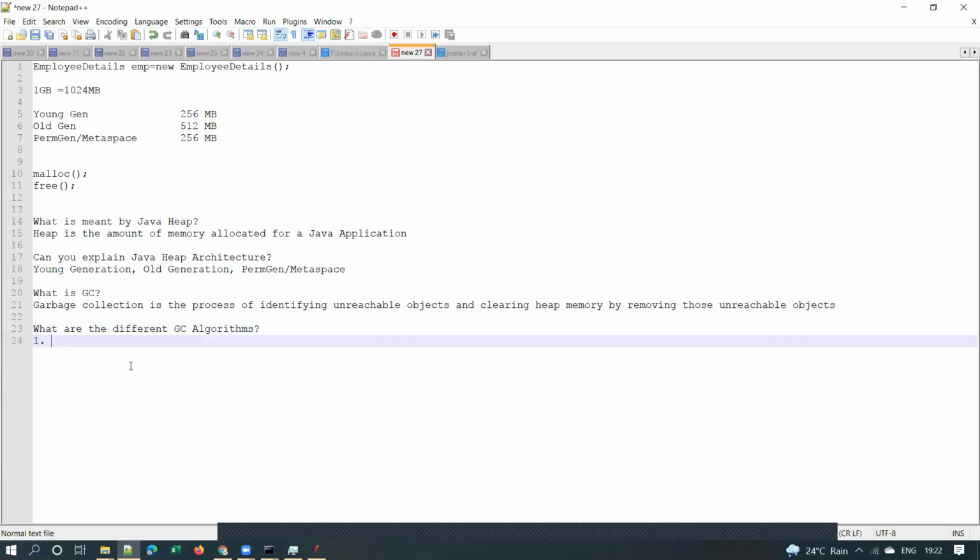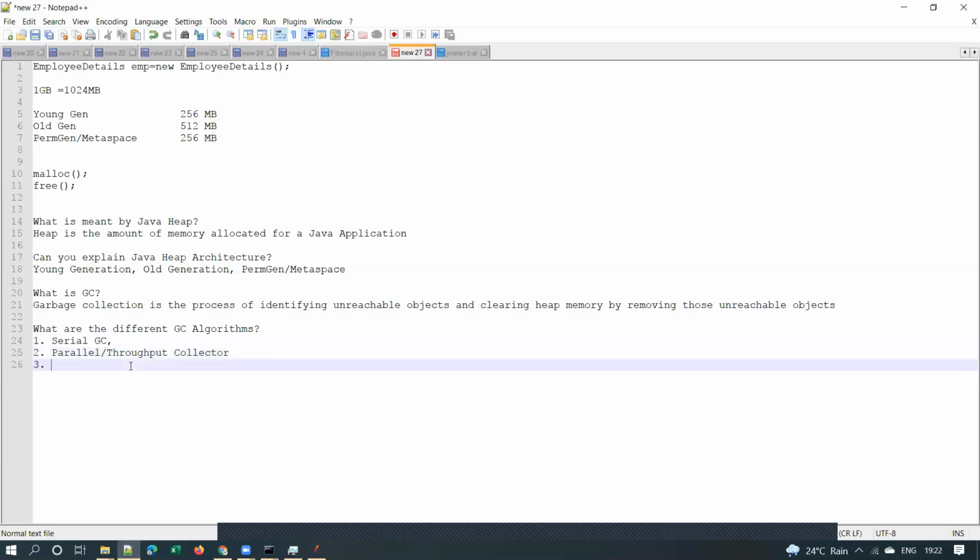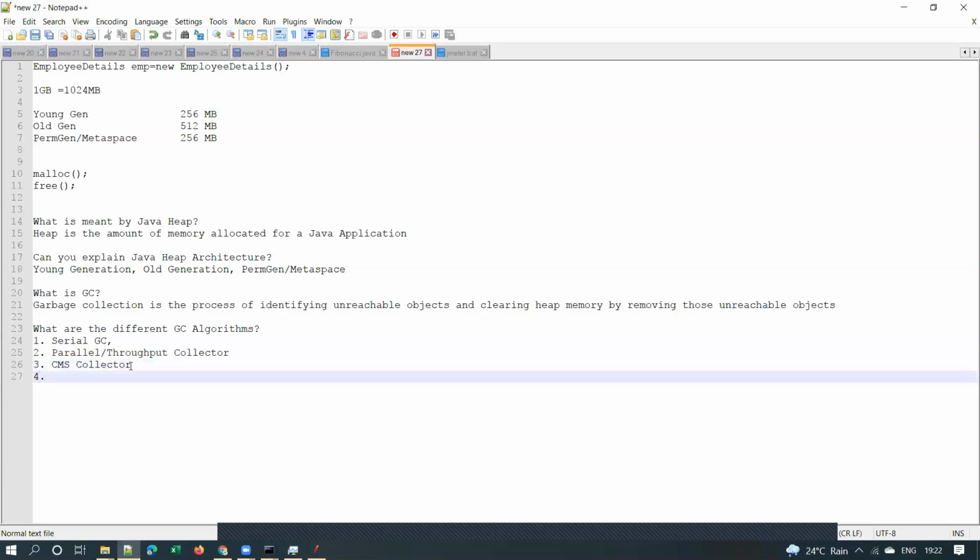There are 4 major types of garbage collection algorithms: serial GC, parallel GC or throughput collector, third one concurrent mark and sweep, the CMS collector, and G1GC.